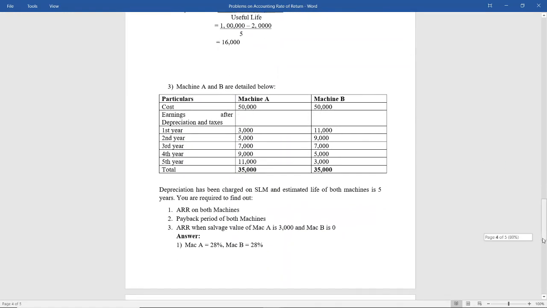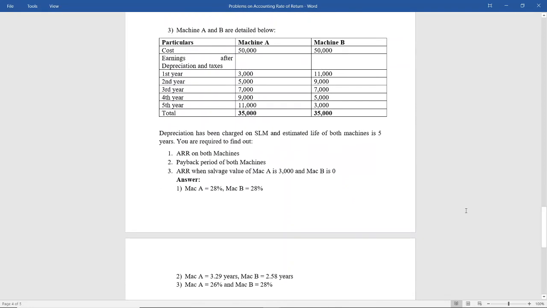Now the third problem will be your homework and you will have to solve it in your assignment book. It is a very simple problem and it is based on the problems that we solved above. Machine A and B are detailed below. Cost is 50,000 for machine A, and machine B also 50,000. Earnings after depreciation and tax are already given: first year 3,000, second year 5,000, 7,000, 9,000, 11,000, and similarly the total cash inflows is 35,000, and for machine B also.